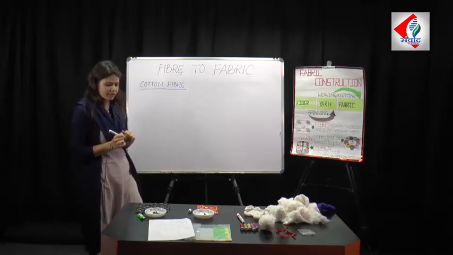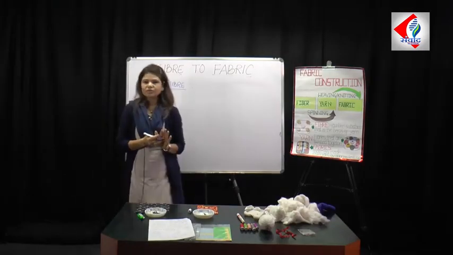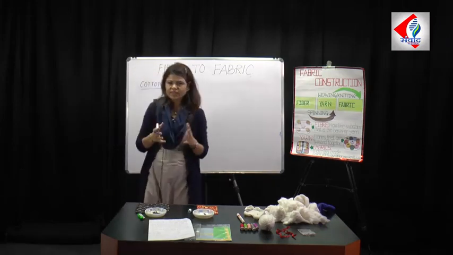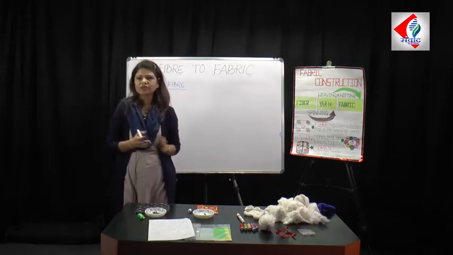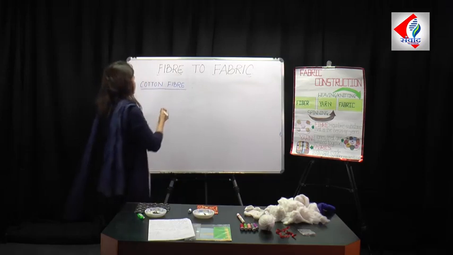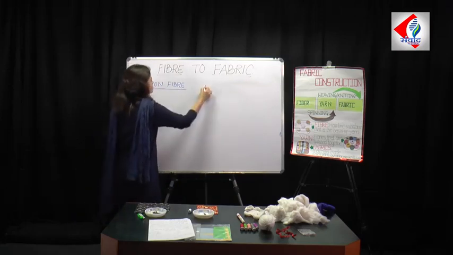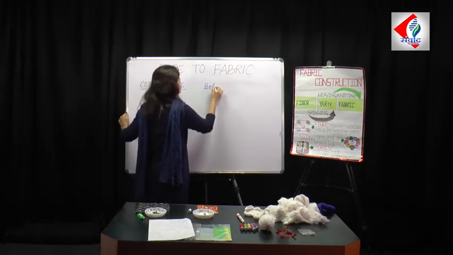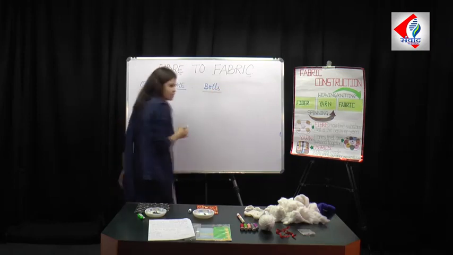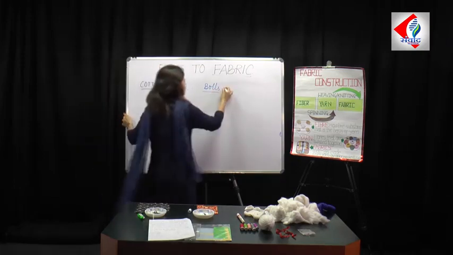Now cotton fiber is obtained from the cotton plant, and this fiber is obtained from the fruit of the cotton plant, which is called the bolls. Bolls is the fruit of the cotton plant.